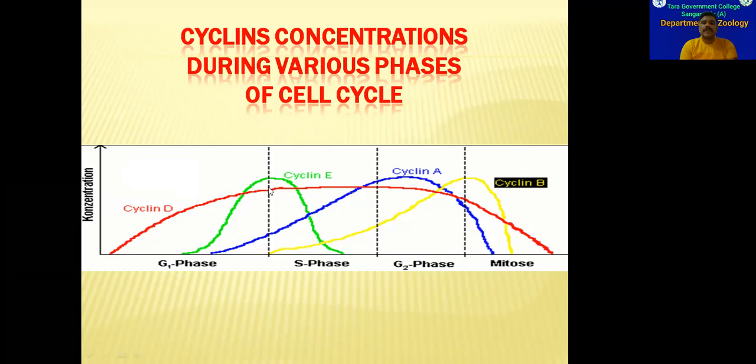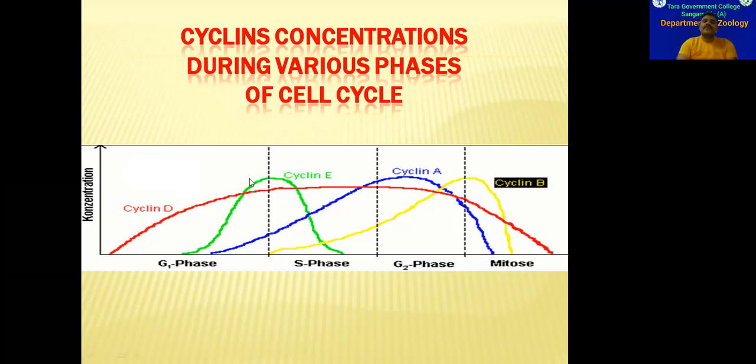The cyclin D molecules already produced in G1 phase will continue to survive throughout S phase and G2 phase. At the end of the G2 phase, the cyclin D proteins will start getting damaged, or they will start disappearing from the cell. So before the cell finishes the mitosis phase, cyclin D concentration completely comes to 0 point, or it will completely disappear from the cell.